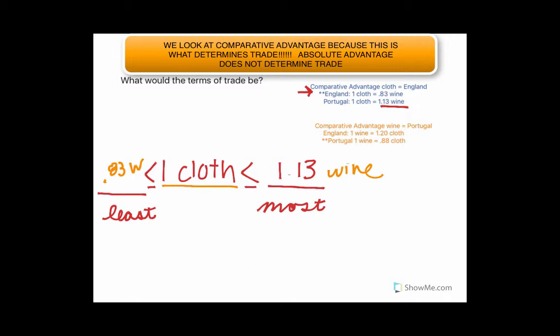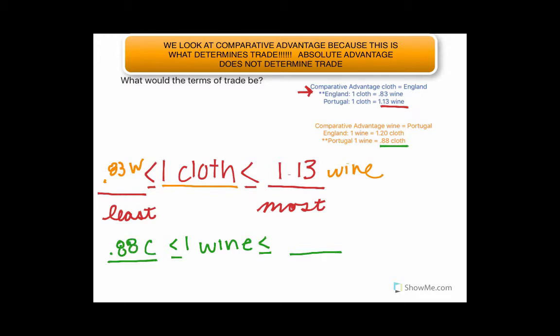All right, so I'm going to go ahead and then do the terms of trade for wine. So we're going to look at this problem the exact same way we looked at the other one. Portugal had the comparative advantage in wine because they could produce it at a lower opportunity cost. So what's the least they would be willing to sell their wine for? Well, they can make their wine for 0.88 cloth.